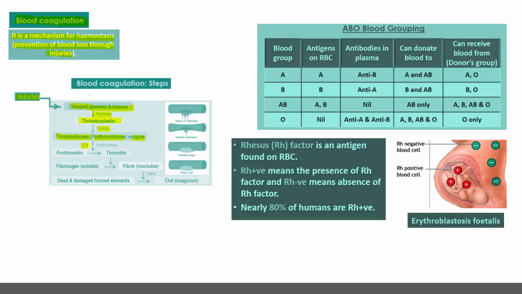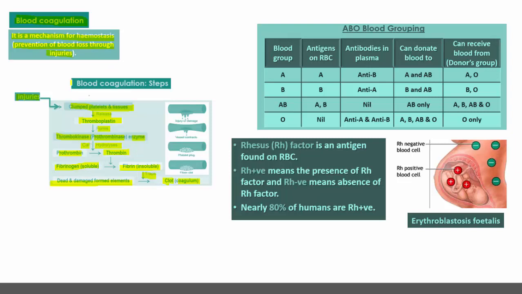In the presence of calcium and hydrolases, prothrombin is converted into thrombin and fibrinogen. In the presence of thrombin, the soluble fibrinogen is converted into insoluble fibrin. This traps the dead and damaged formed elements, finally resulting in the formation of a clot, also known as coagulum.